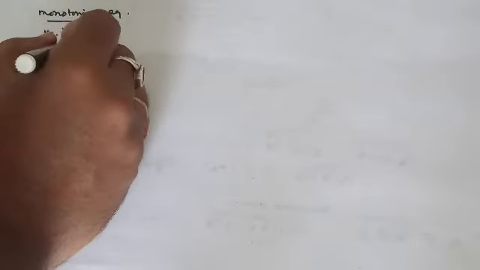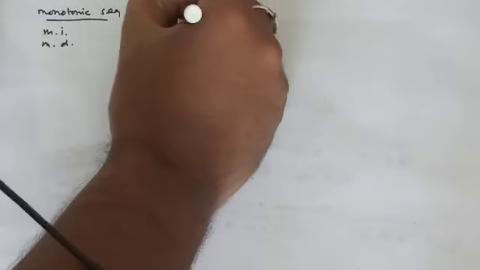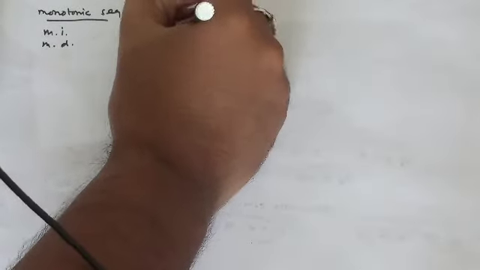it has two parts basically. One is monotonic increasing, another one is monotonic decreasing. That is monotonic increasing and monotonic decreasing. Suppose you have a sequence given to you, xn.